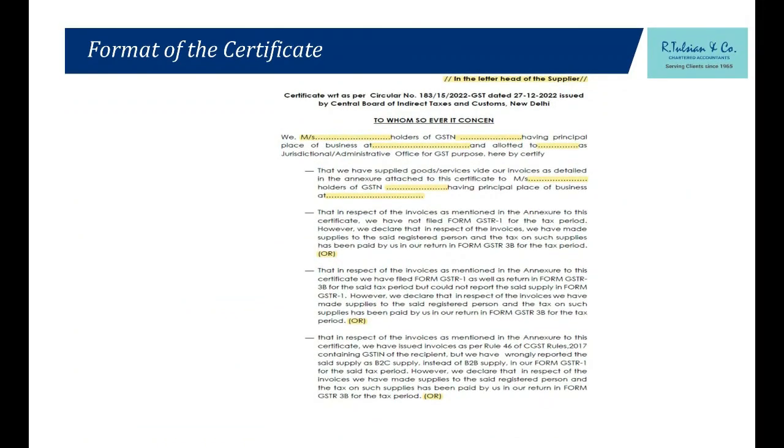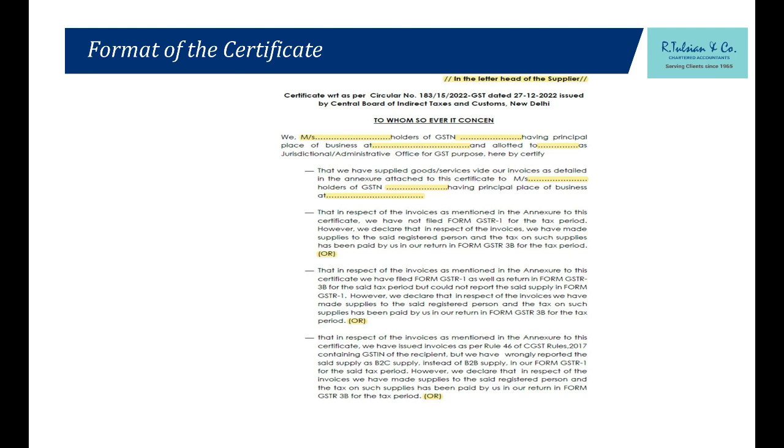This is the certificate format which I have shown you. What will happen? Sir, if the CA or the vendor will not give the certificates, in case as per the circular 183 and 193, in case it is more than 5 lakh rupees, the CA will ask you for a list of documents.